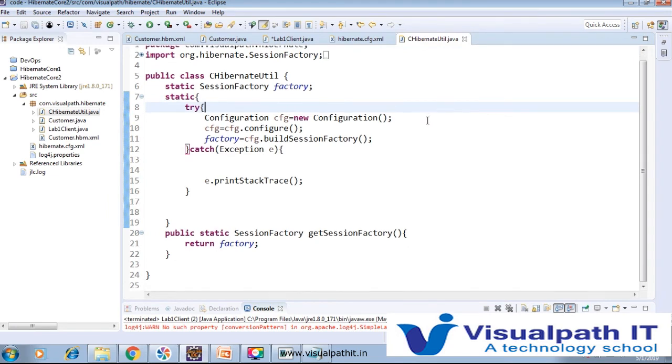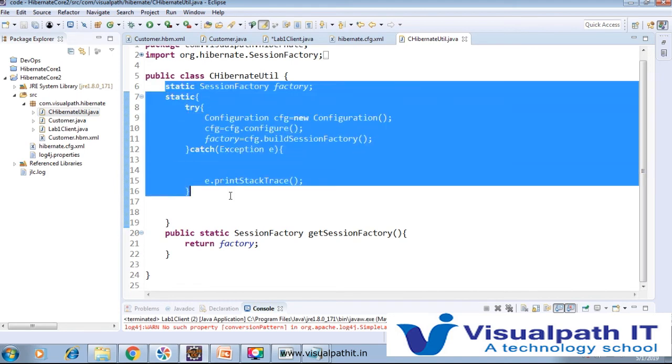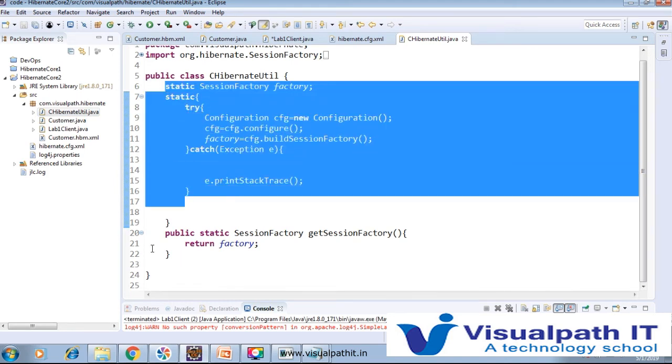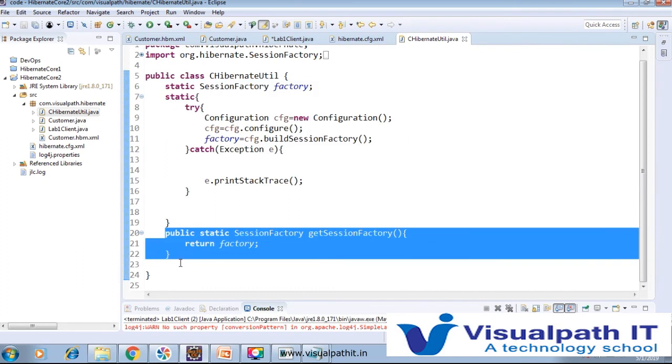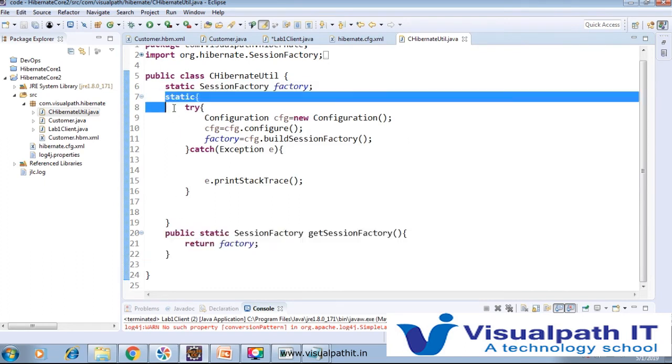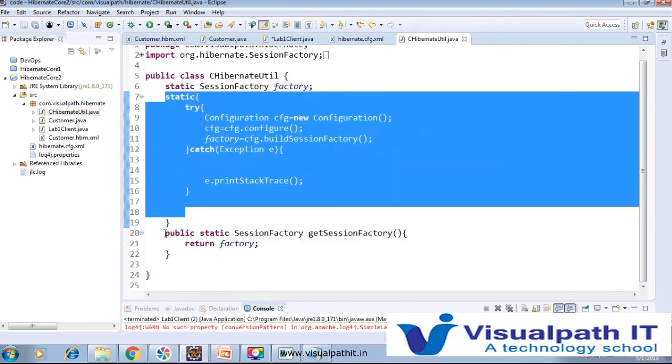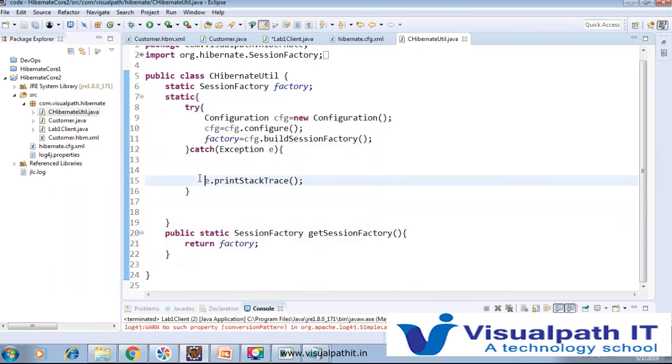So what the CHibernateUtil is doing: any name you just add, and you have to do one initialization and one factory method. So this is a singleton and this is a factory method. What here I am going to explain.